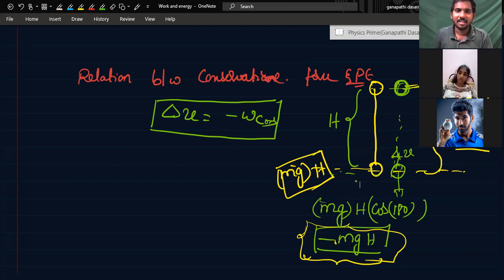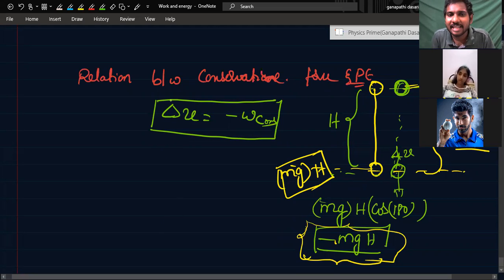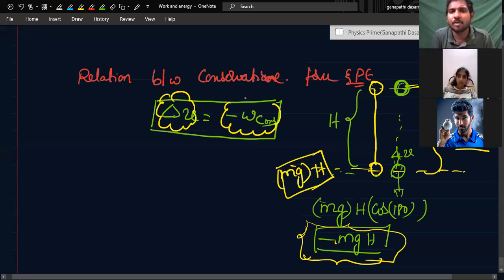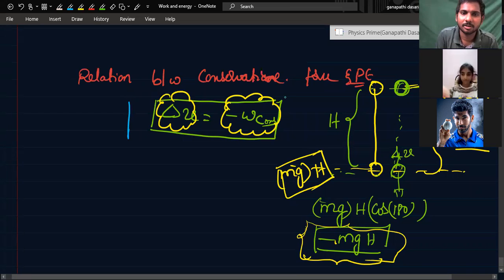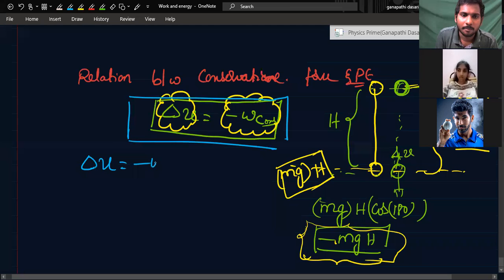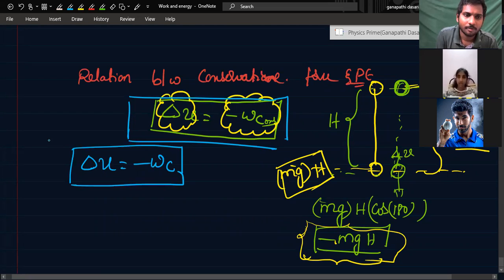Okay. That means change in potential energy is equal to minus of work done by conservative force. This formula is apt or not? Yes, sir. This formula is such an important formula. You need to remember: delta U is equal to minus of work done by conservative force. 5-star formula.